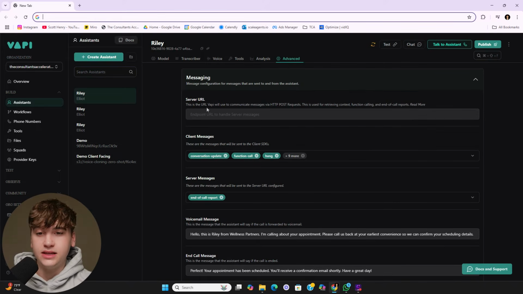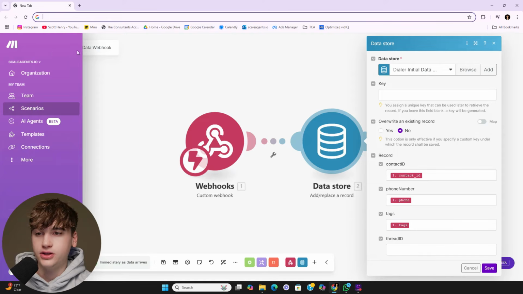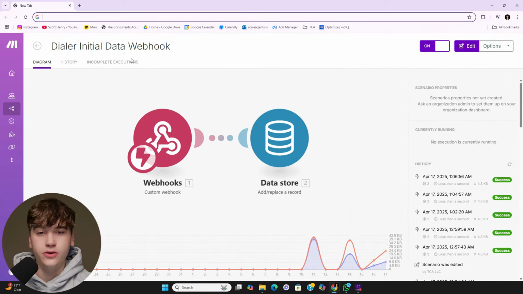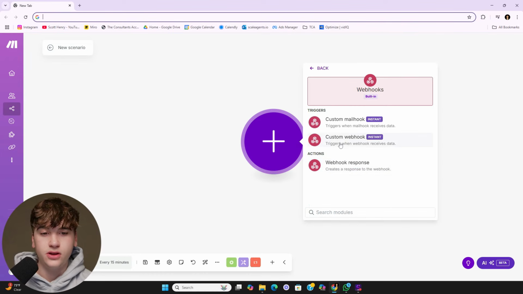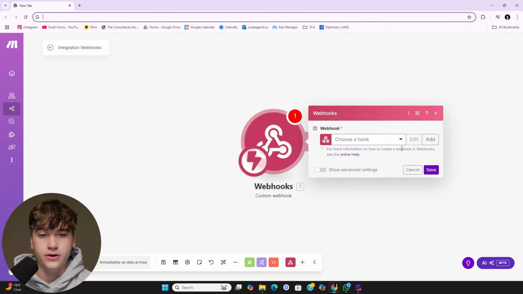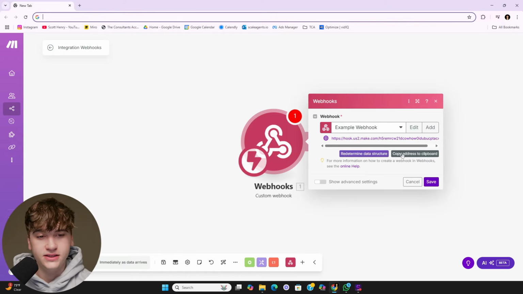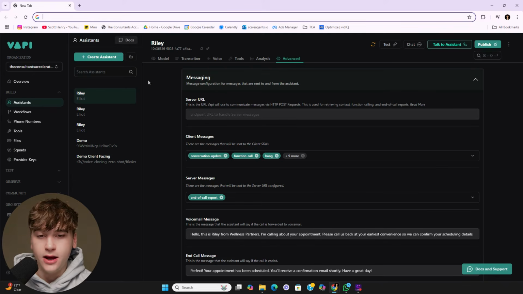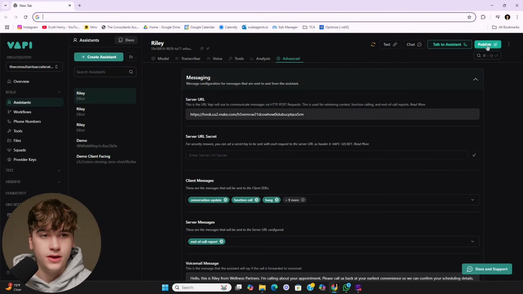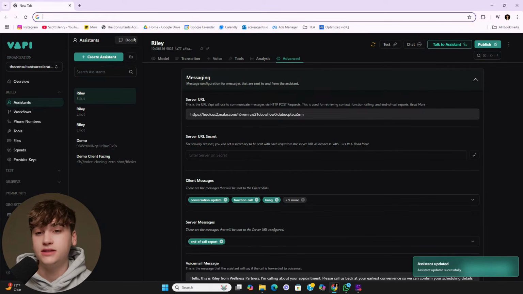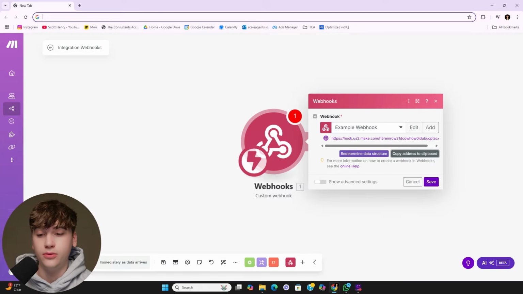Okay, so now that that's set, the last thing we have to do is set up our server URL. I'm actually going to go ahead and build out a new scenario for you guys to follow along with, just so there's no confusion. Within the scenario, click webhooks, then click custom webhook here. We'll just use example webhook for the sake of this, and then click copy address here. Now back over on Vapi under server URL, drop that webhook, and then click publish. Now anytime a call recording ends, it's going to shoot information over to the webhook over here.